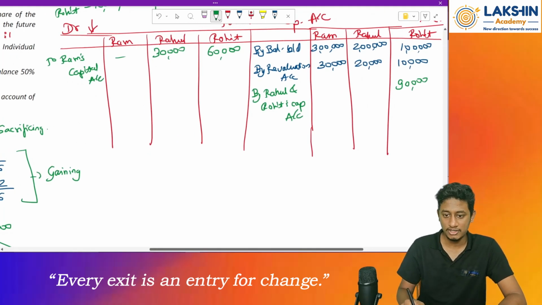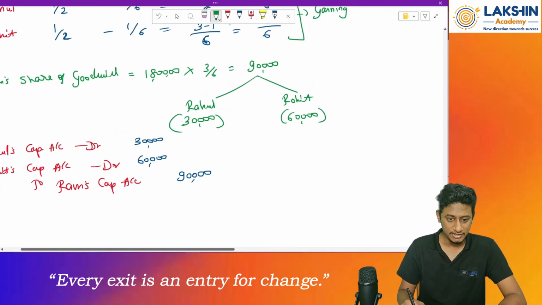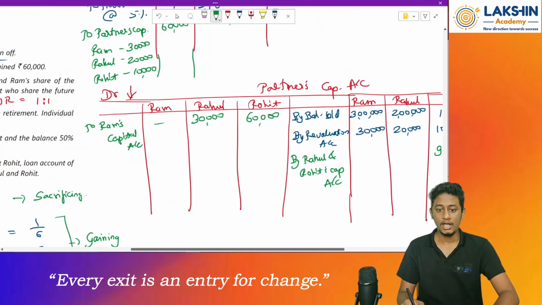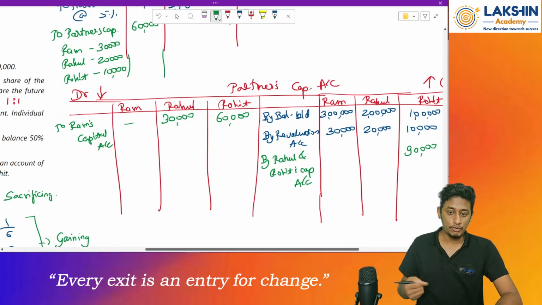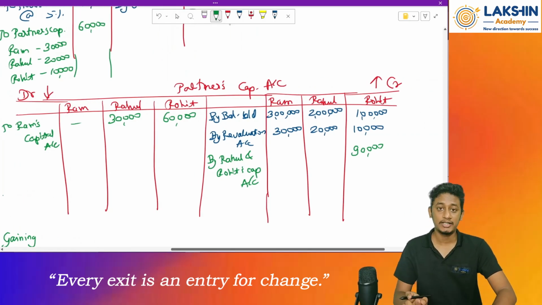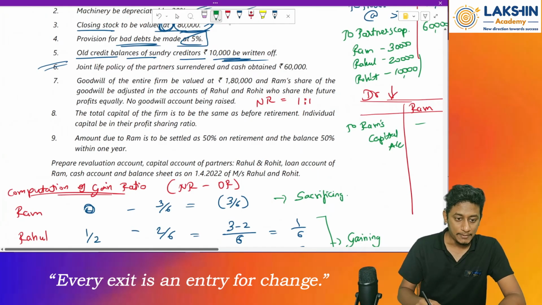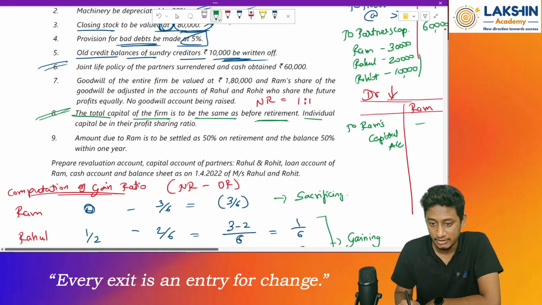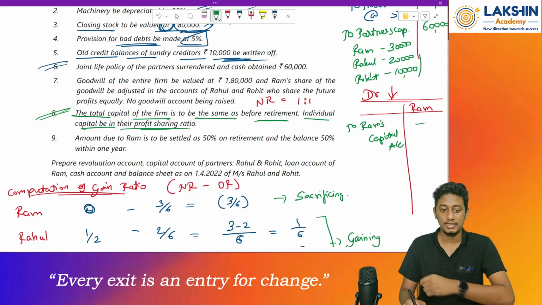So now next what else is pending? Let me just check it. So Rahul 30, Rohit 60. Okay. Next what to do? I think we are done with this, and the last thing remaining is the capital adjustment. For capital, what they have given over here is that the total capital of the firm is to be the same before retirement, and the individual capital to be in their profit sharing ratio.